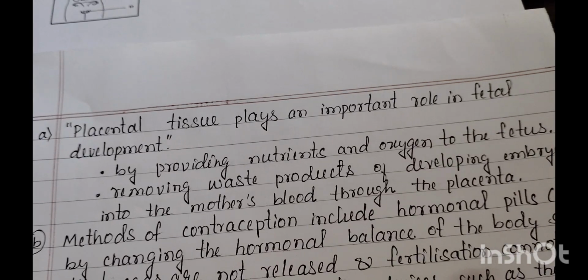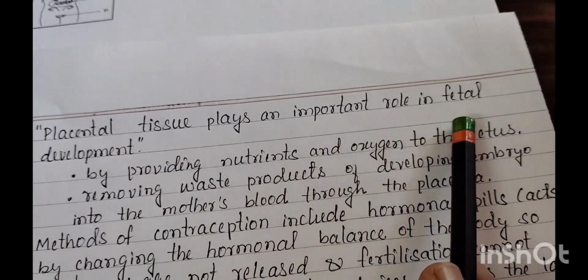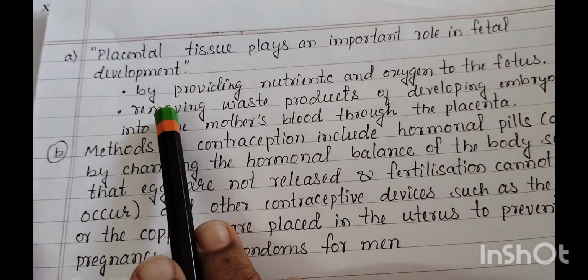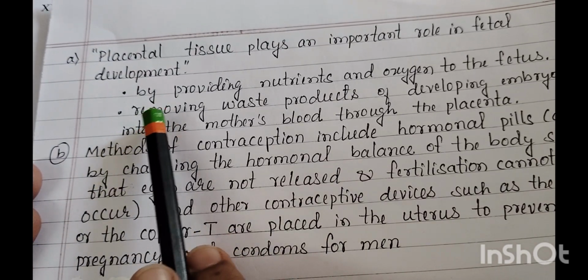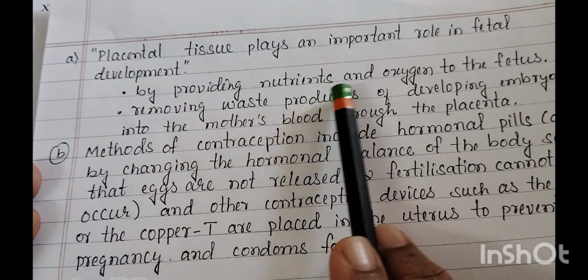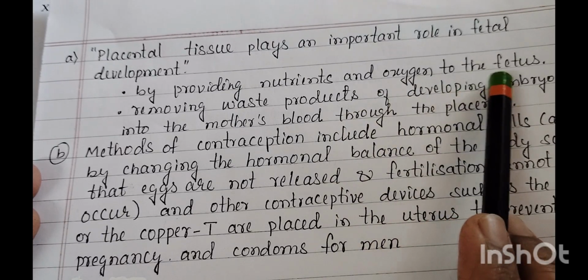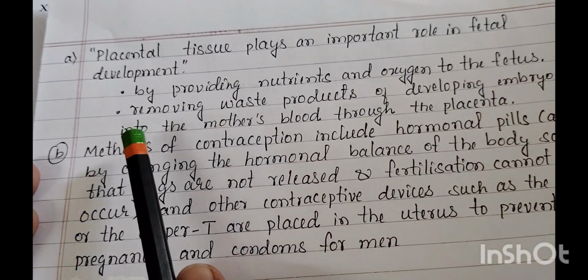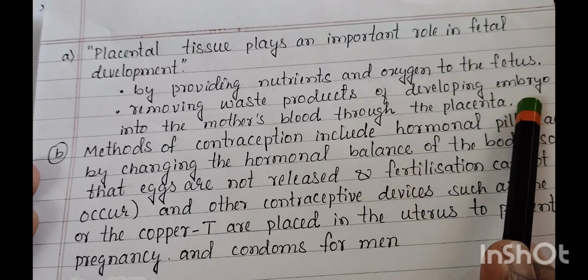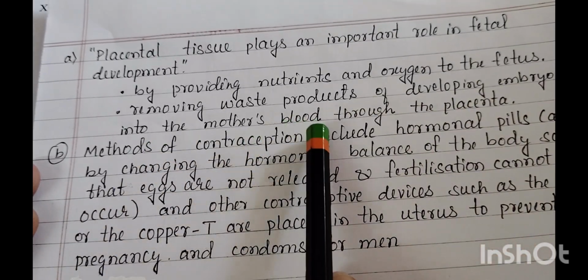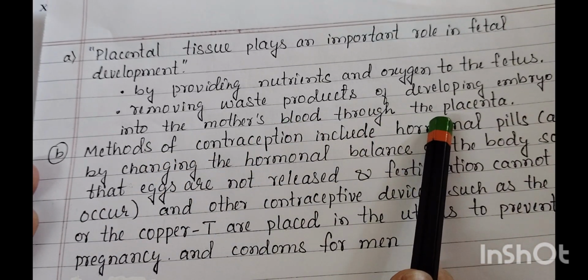Placental tissue plays an important role in fetal development. Here 2 reasons are asked. The first reason is by providing nutrients and oxygen to the fetus. Second reason, removing waste products of the developing embryo into the mother's blood through the placenta.